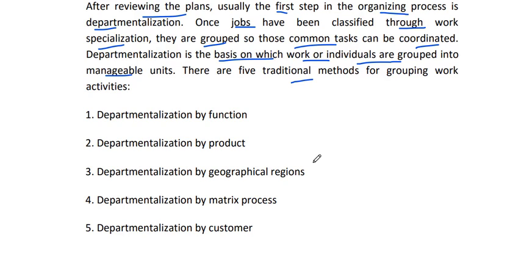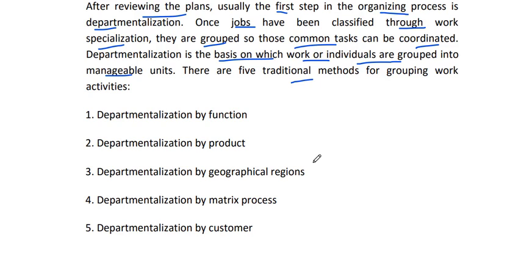Two or three types we already discussed in the previous lecture: types of organization structure, line, staff, matrix. We already discussed this, but these are the types of departmentalization.